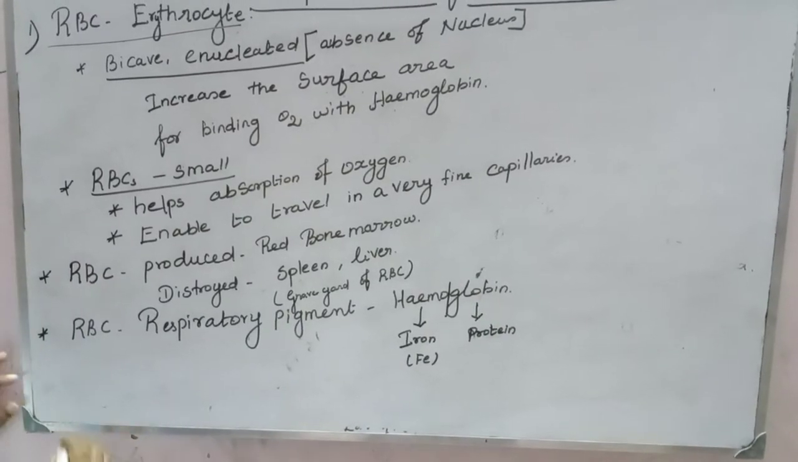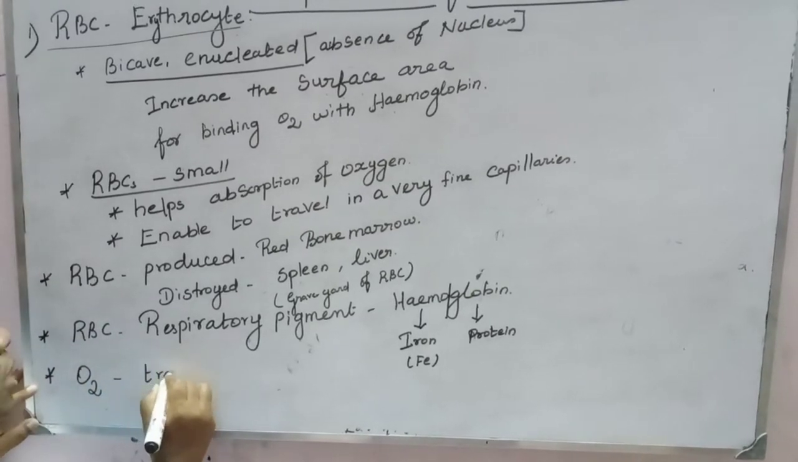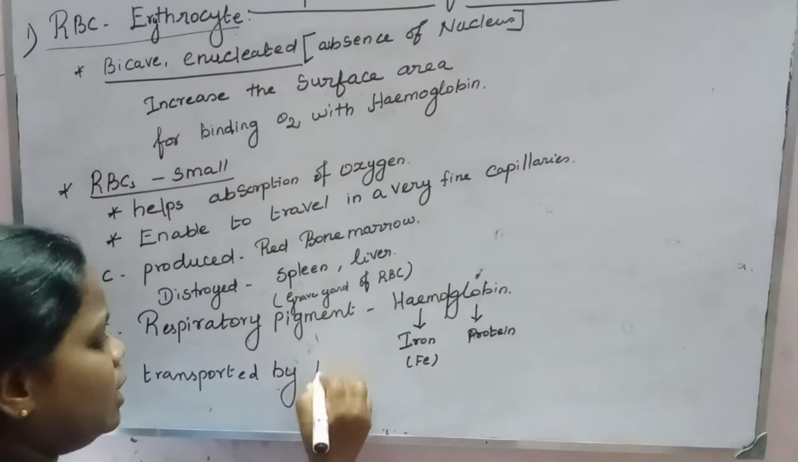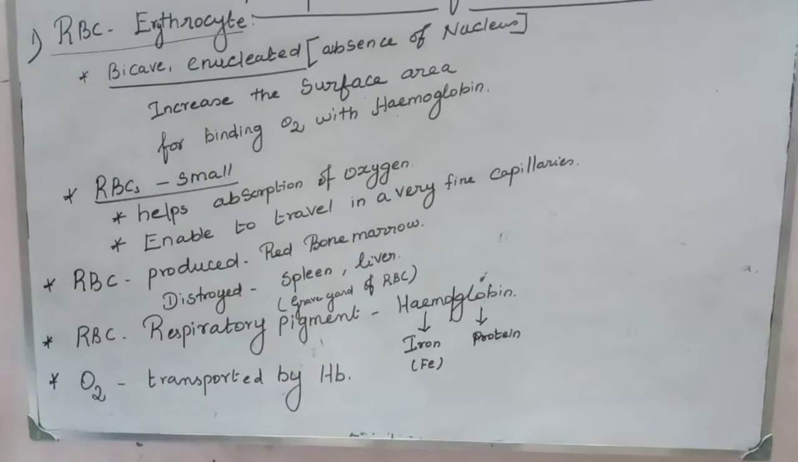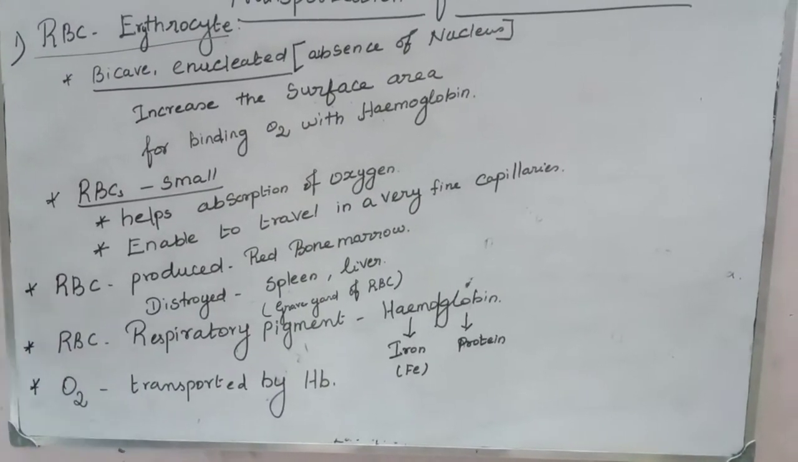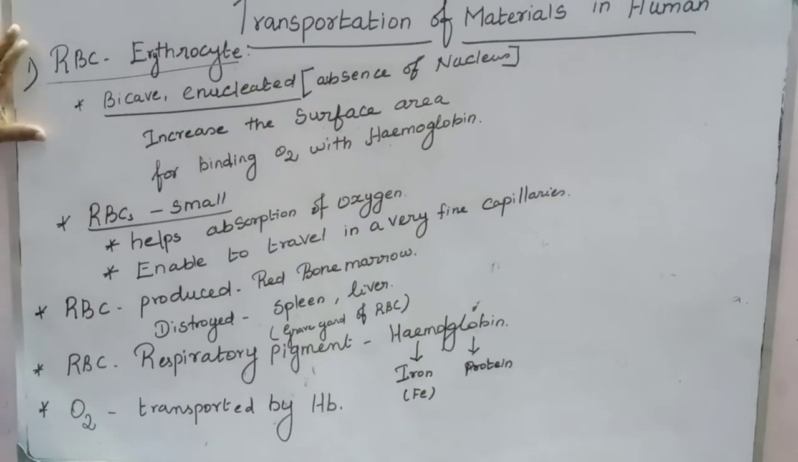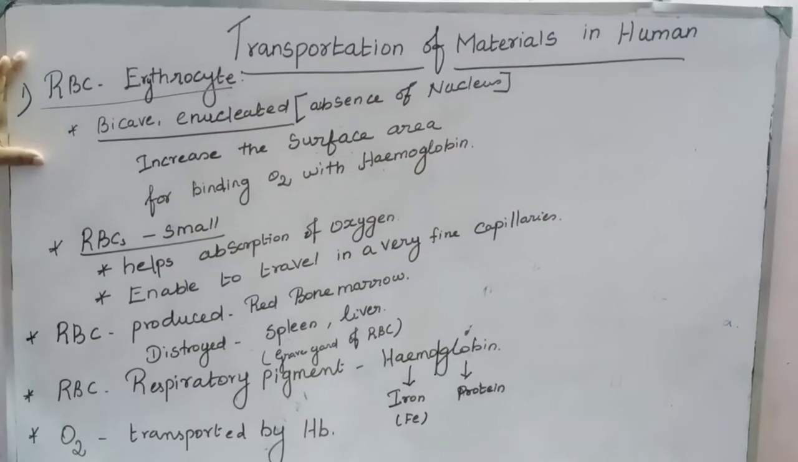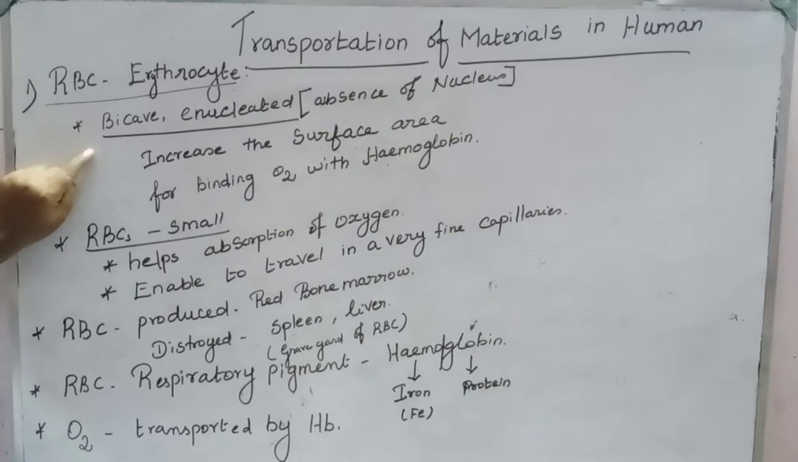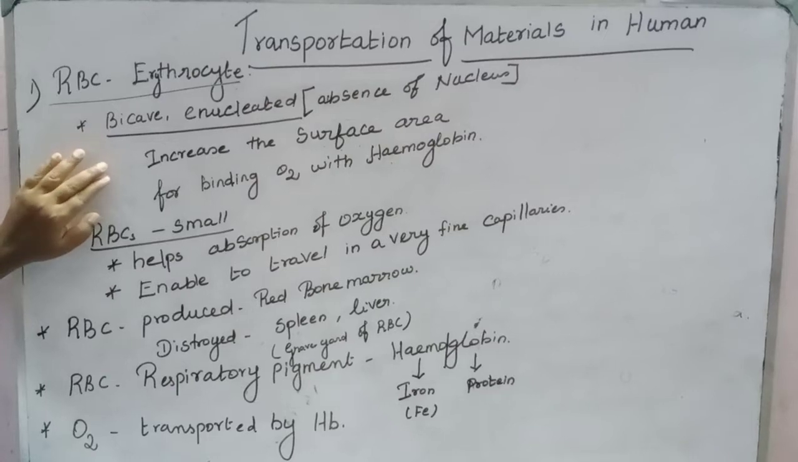Oxygen is transported by Hb. Hb means hemoglobin. So these are the features of RBC or erythrocyte. I'll tell you once again the features of RBC. It's a formed element, number 1. It is biconcave and enucleated in shape. Enucleated means absence of nucleus.